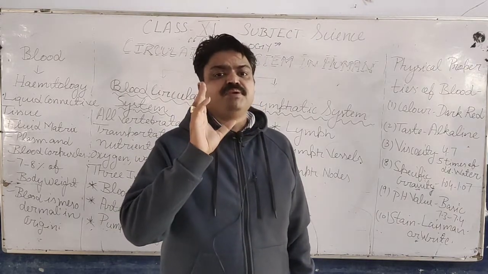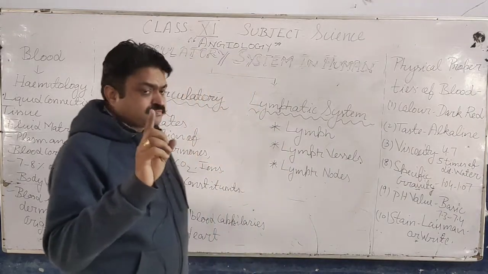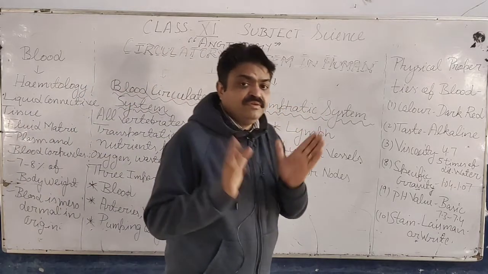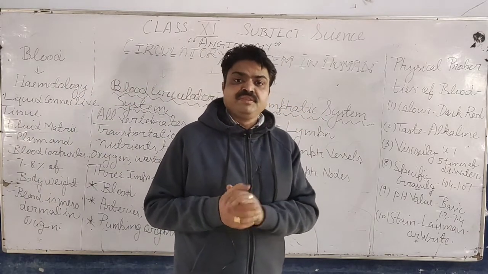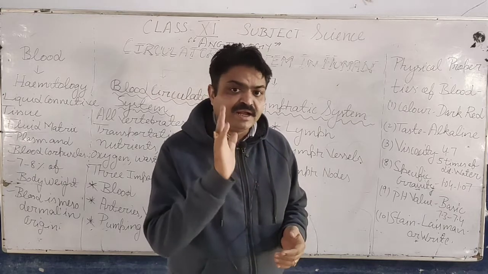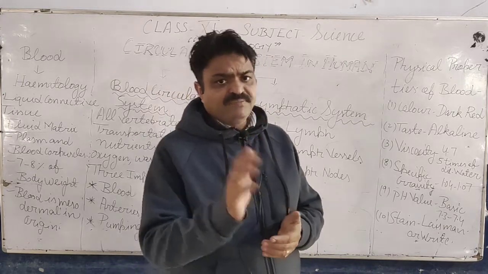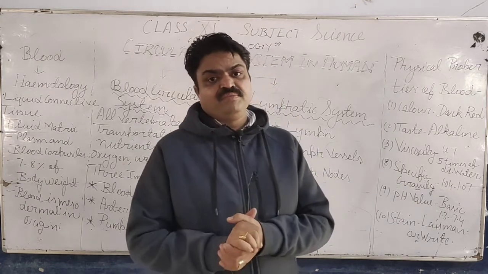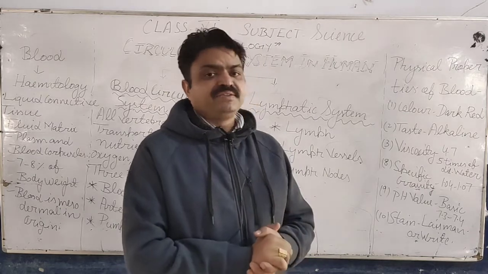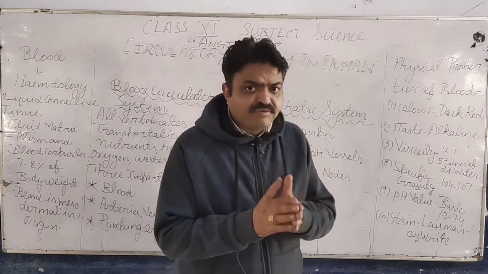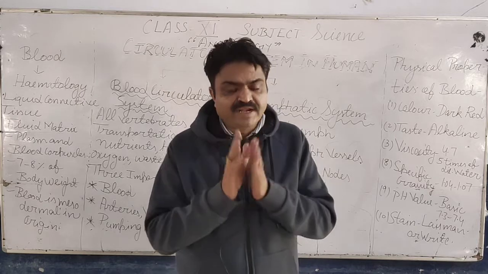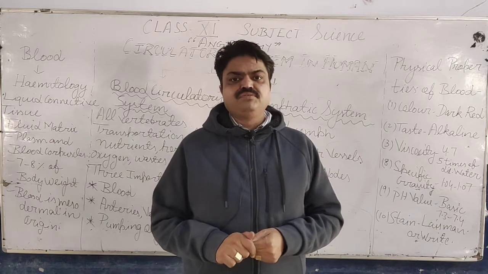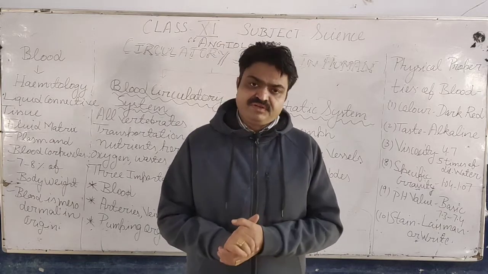Now what is blood? Blood is the fluid connective tissue that contains plasma and blood corpuscles. These plasma and blood corpuscles are found in the blood as fluid. That's why we can say that the fluid found in the blood is a fluid matrix, and due to having that fluid matrix, this connective tissue is known as fluid connective tissue.